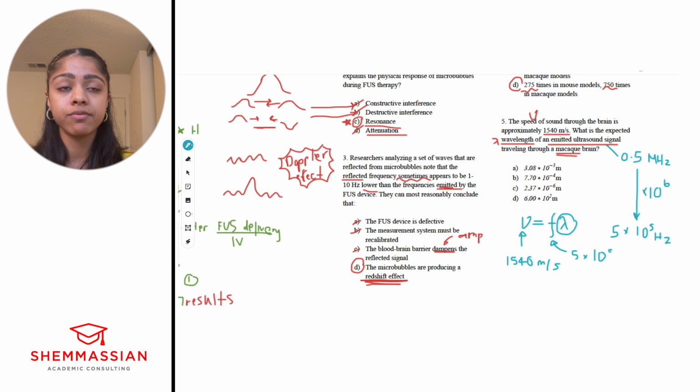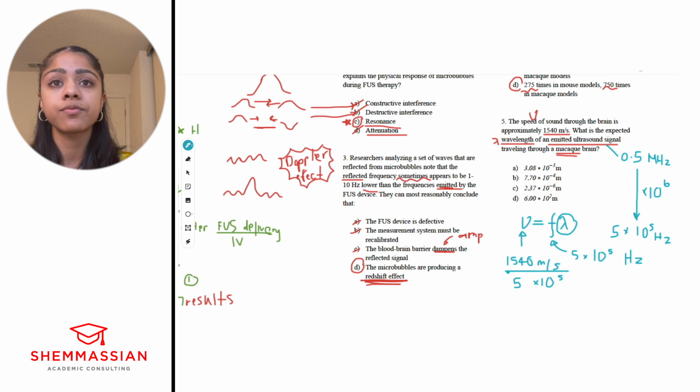And how do we find wavelength? We divide. So we're just going to divide 1540 divided by 5 times 10 to the power of 5. So we can ignore the exponent right now. We can do 1540 divided by 5. We'll get 308, right?